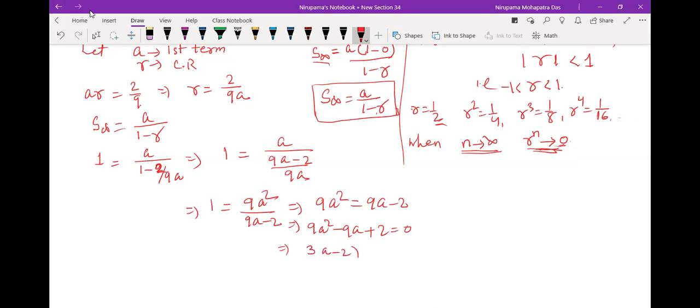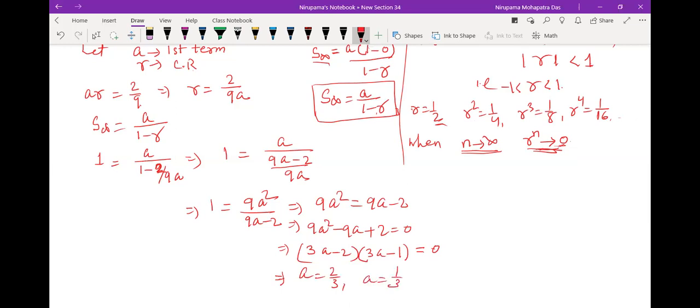3a minus 2 into 3a minus 1. Okay, let's look at this. 9a square, you are getting, yes, so got it, minus 3 is this. So you can just know, basically your sum should be minus 9, product plus 18. So factorization, I think you can do it, no problem. So you are getting a equal to 2 by 3 and a equal to 1 by 3.